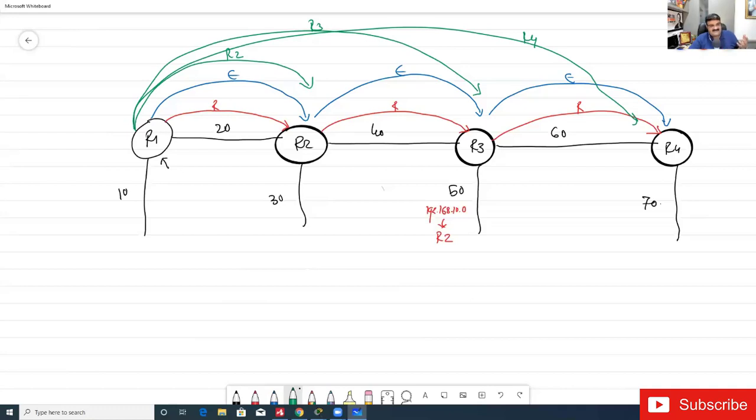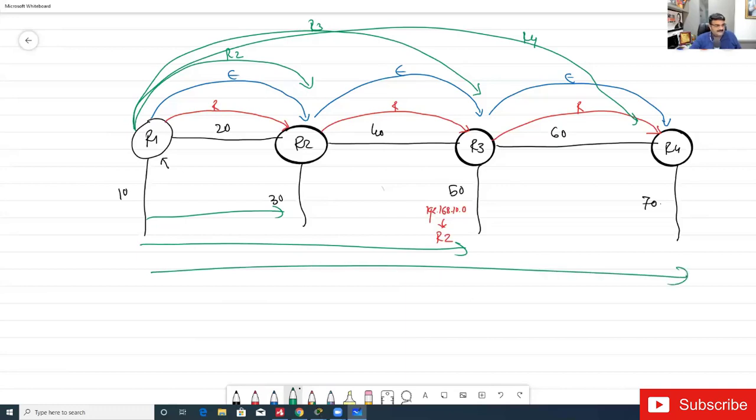How can I say that when R1 is giving an update to R3, it is giving a direct update? In OSPF we have direct update. R1, having an update, can send it to R2, R3, and R4. So my question is, how can R1 send the update directly to R3, because R2 is in between? It has to pass through R2.